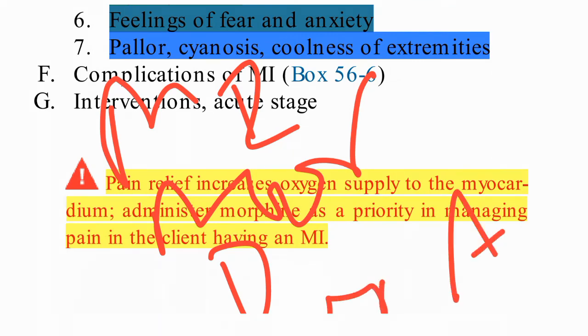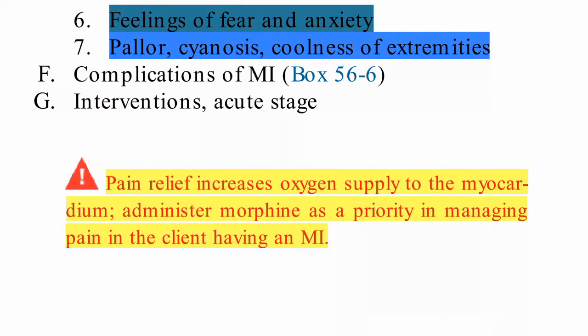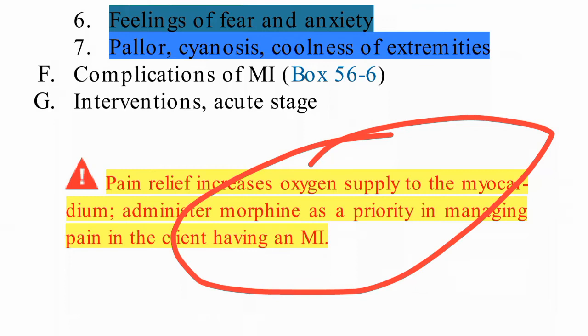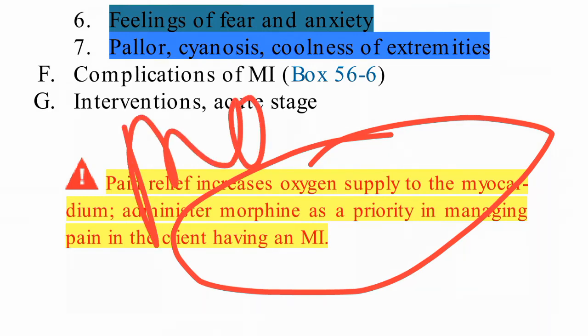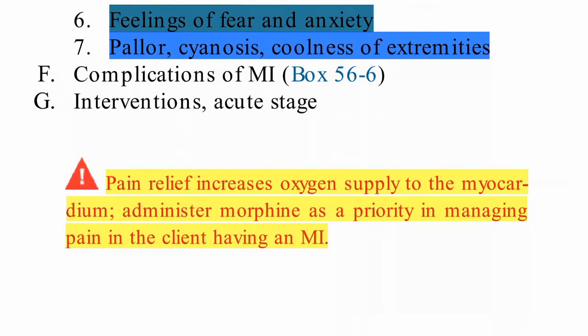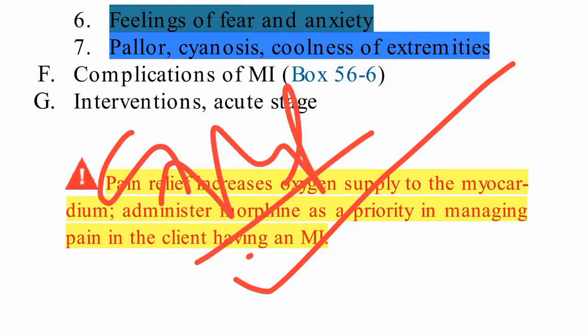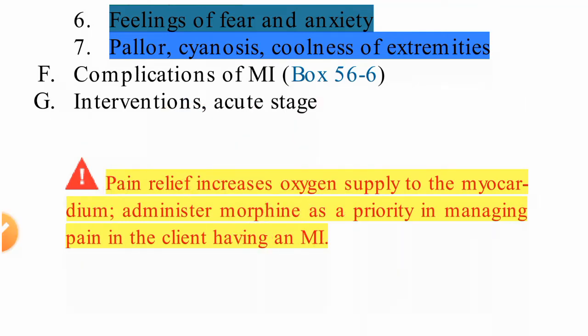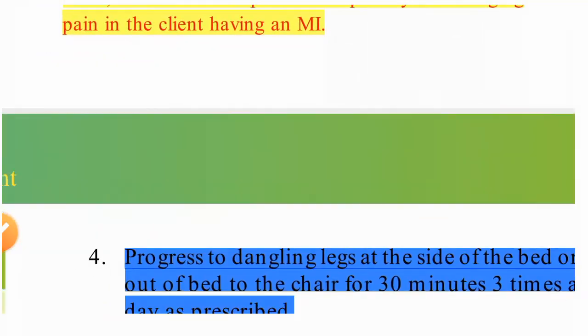So the first priority will be morphine, and only then oxygen, because we need to decrease the demand for oxygen. How will the demand for oxygen be decreased? When we provide morphine. Why? If we provide morphine, pain relief will be there, so the oxygen supply will increase and the oxygen demand will decrease. So we need to first provide the morphine. This is a very important point. The first priority will be morphine only, not oxygen.